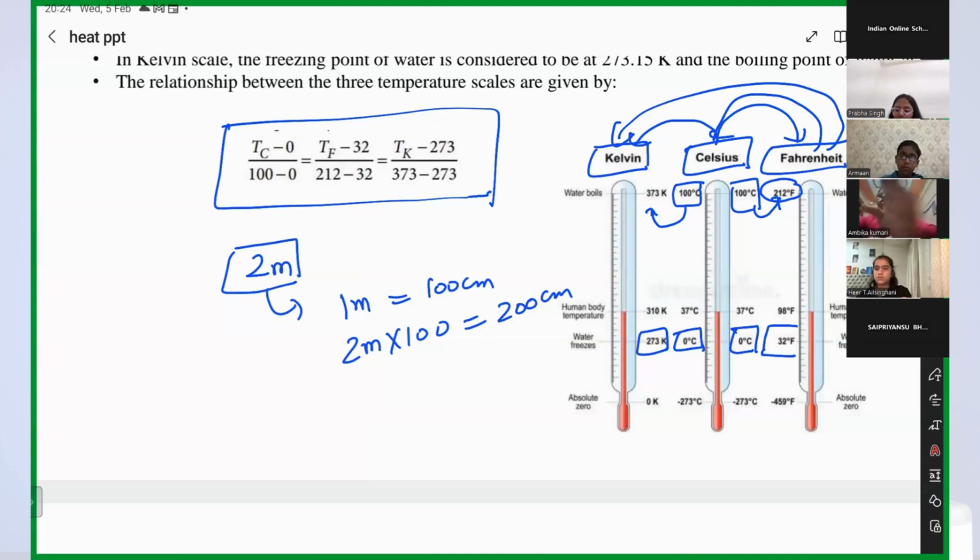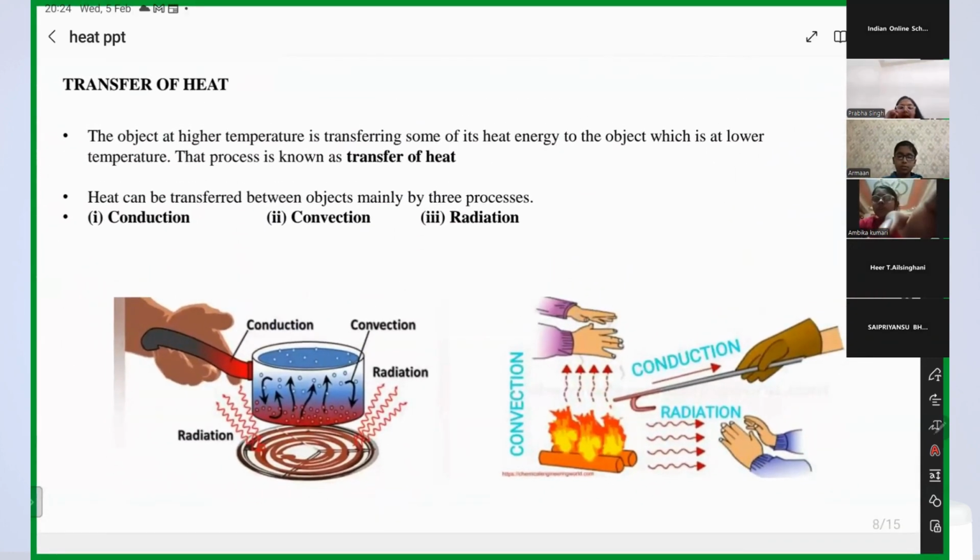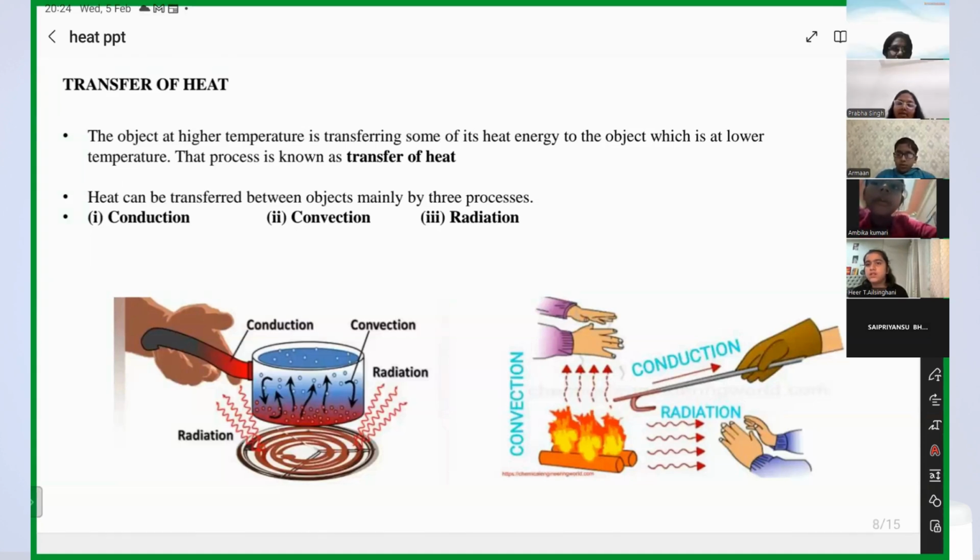Thumbs up if you got it. Very good. Now coming to, guys, I want to transfer heat from one body to another. So, is there only one method for that or are there various methods for that? There are various methods, right?